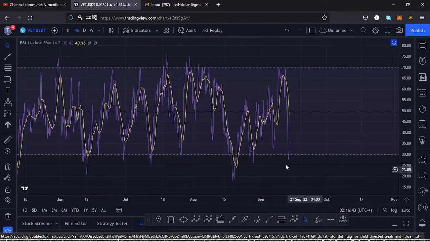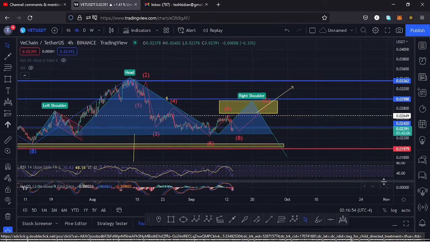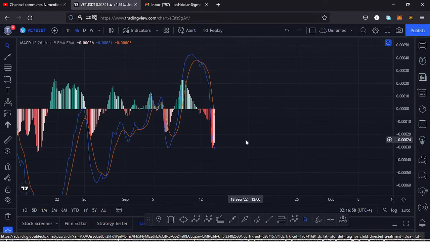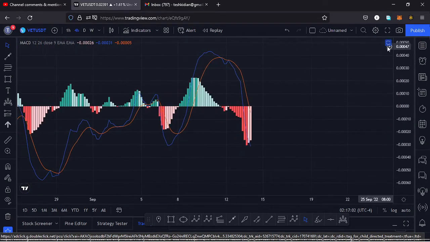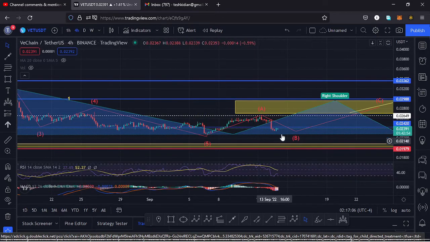Also taking a look at the indicators to see what we have here on the RSI. On the RSI, we are trading at around the 35 mark, and that means we have massive room for us to continue pushing higher in the formation of a wave 2. On the MACD, we had printed a bearish cross, and that would mean lower prices could be coming our way. So let's be patient and see how that plays out, and whether we are going to see a turnover on this chart to continue pushing higher in the formation of a wave 2.